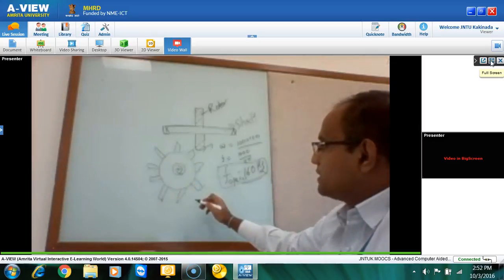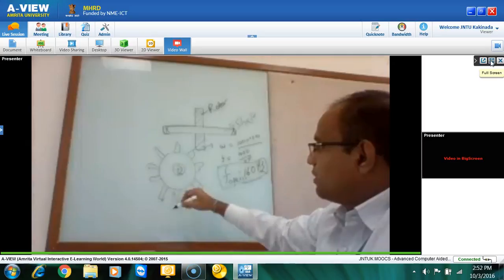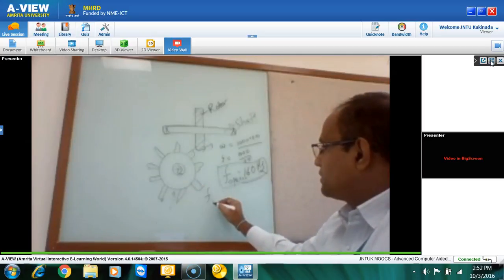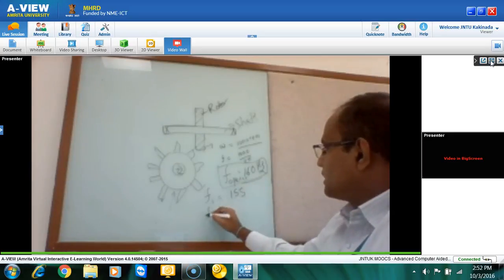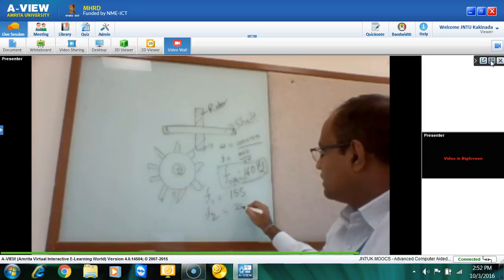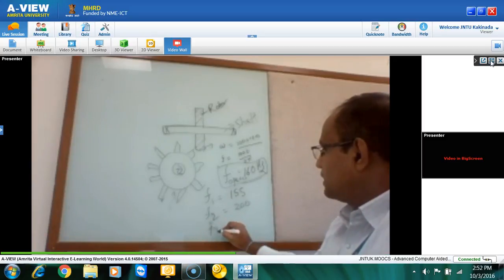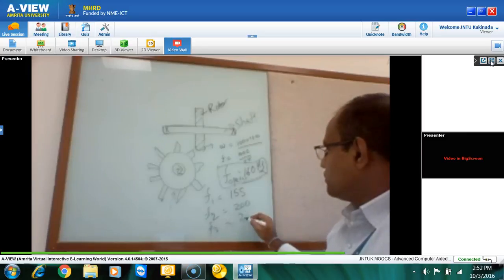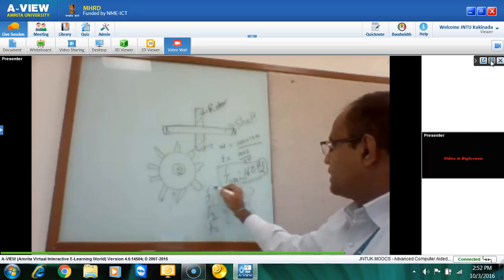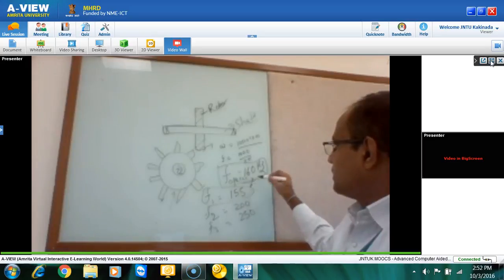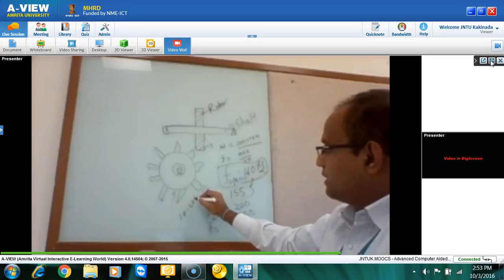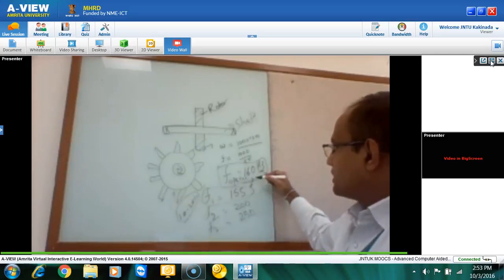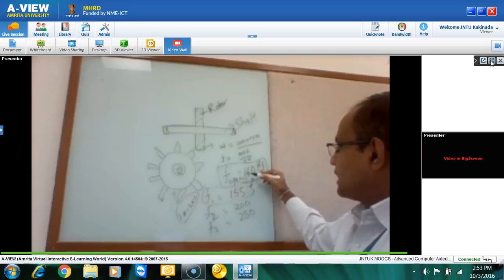So when we run the modal analysis of this component, suppose I get the first frequency at 155. If you see 155 and 160, they are very close. Generally, we'll keep around 10 to 20% away from the operating frequency. So 10%, 20%.